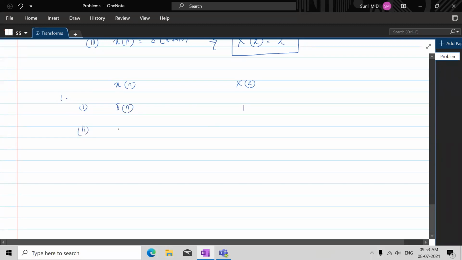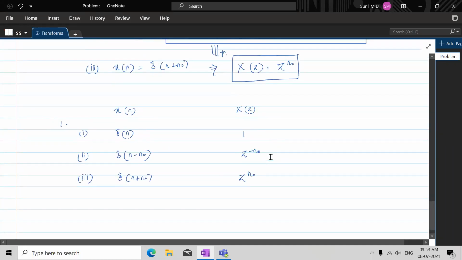Second, delta of n minus n naught, then it is z to the power minus n naught, or 1 by z to the power n naught. The third is delta of n plus n naught, that is z to the power n naught. If it is minus n naught, it is z to the power minus n naught. If it is plus n naught, it is z to the power plus n naught. So this is how the z transform of the impulse function and the shifted impulse functions look.